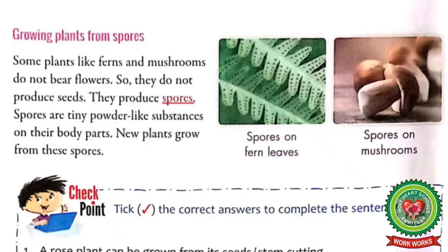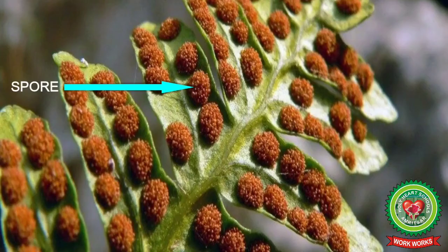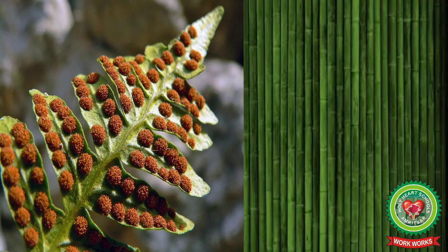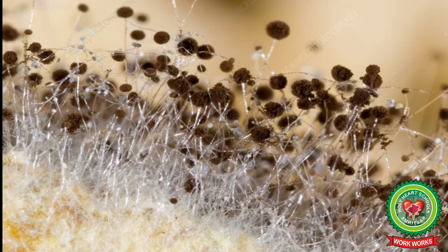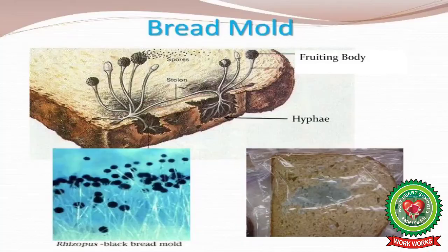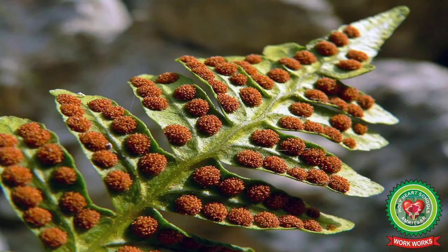Students, some plants like ferns and mushrooms do not bear flowers. So they do not produce seeds. So they produce spores, and spores are small and round in shape like seeds. Students, spores are very small cells that are produced by some plants and they develop into new plants. These are tiny powder-like substances on the body parts of plants like molds, mushrooms, ferns, etc. that reproduce through spores.